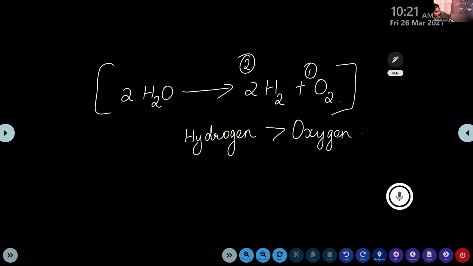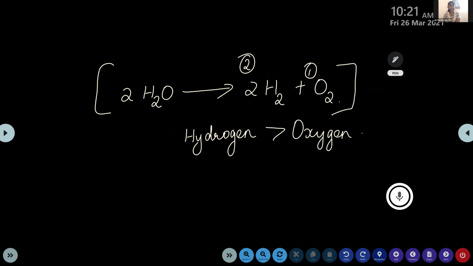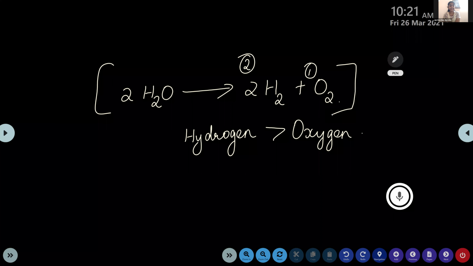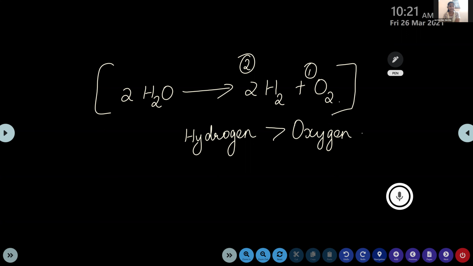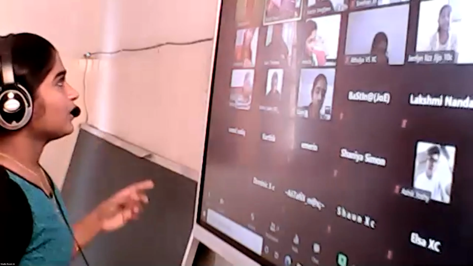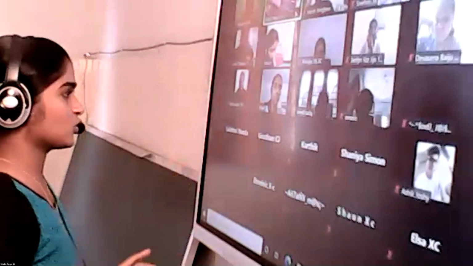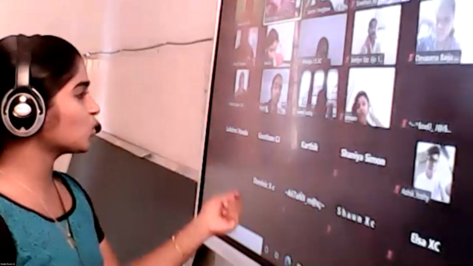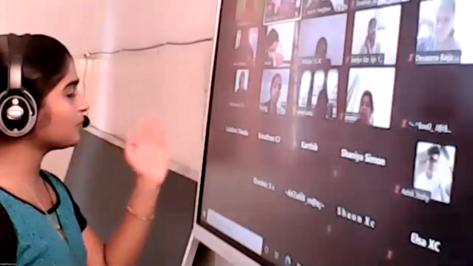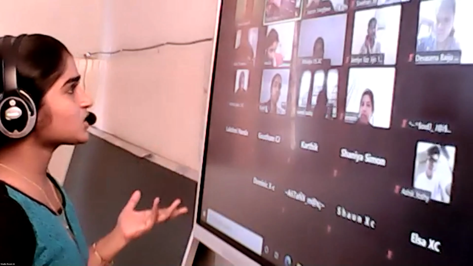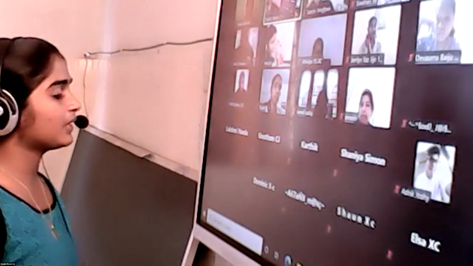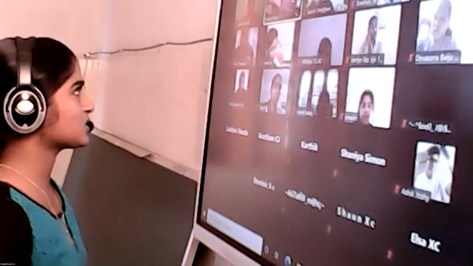Okay, Jerlyn, then you can read the remaining things. Once the test tubes are filled with the respective gases, remove them carefully. Test these gases one by one by bringing a burning candle close to the mouth of the test tube. So we are going to bring a burning candle towards the mouth of both these test tubes. Tell me what you can observe when we bring this burning candle towards both these test tubes.